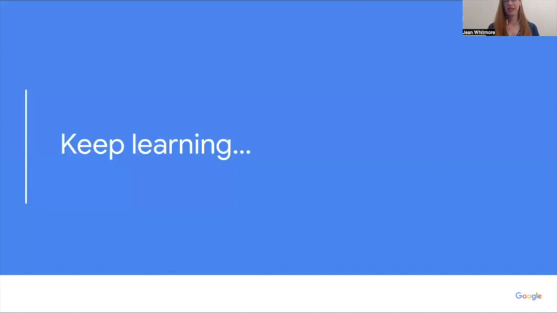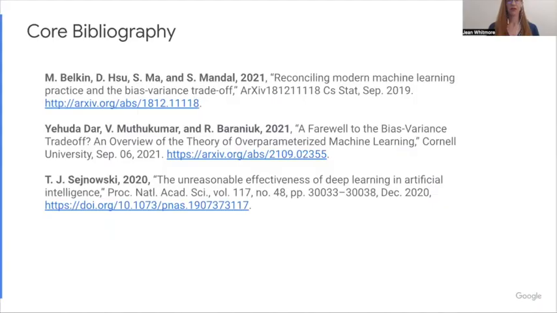If you find this fascinating, here are some references to follow up on. The core bibliography, the Belkin et al. paper that defined double descent, is at the top. The Yehuda Dar paper that described the mathematics and came up with the 4 parameters is the second paper. And the third one has those wonderful quotes I had, but it's more of an essay than math. It also doesn't talk about the solution very much. Other than that hand waving, it's something weird about deep neural nets. So that's the core bibliography to read more.